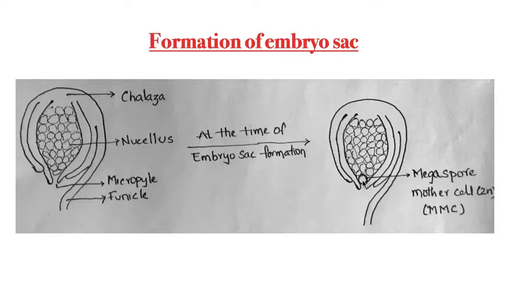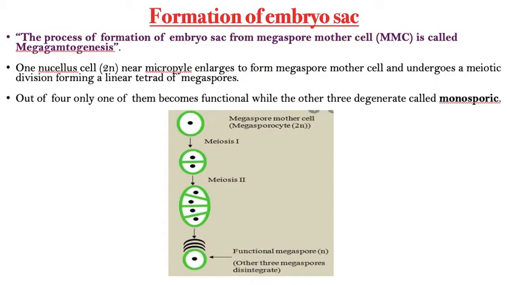That specialized nucellus cell at the time of embryo sac formation is called the megaspore mother cell, which is diploid in its condition. Such a megaspore mother cell can be simply written as MMC. M means megaspore, another M means mother, and the last C means cell. So the megaspore mother cell is diploid. Now such a megaspore mother cell undergoes meiosis.